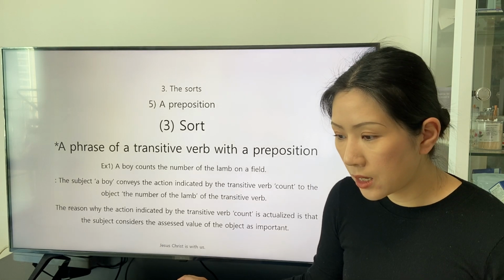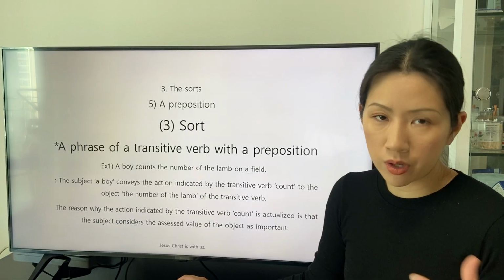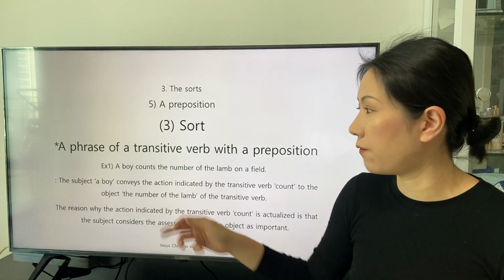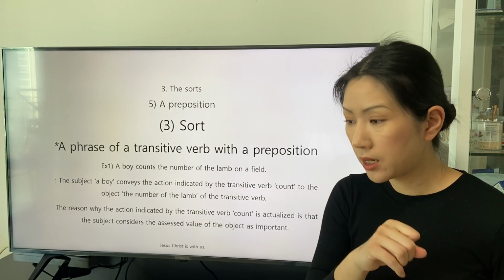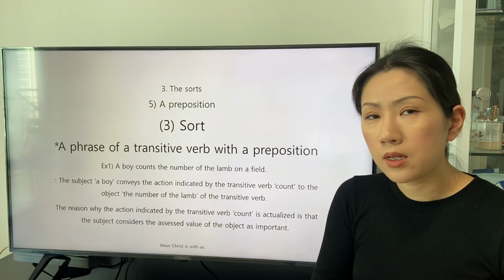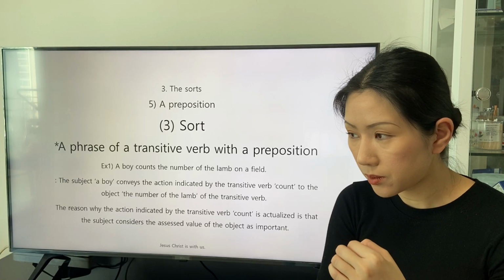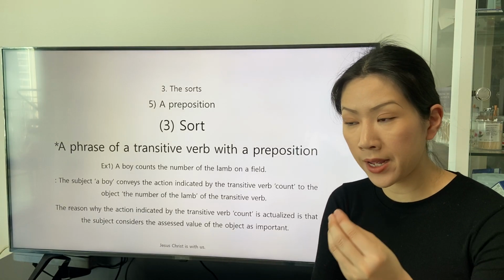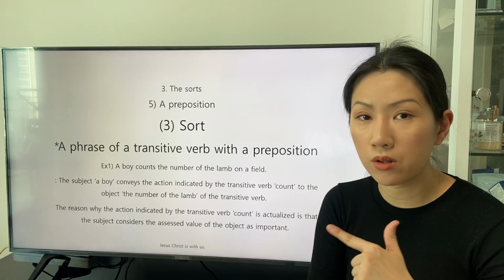And in the frequent usage, we apply the combination of the transitive verb count and on to have the same definition as the phrase rely on and depend on.